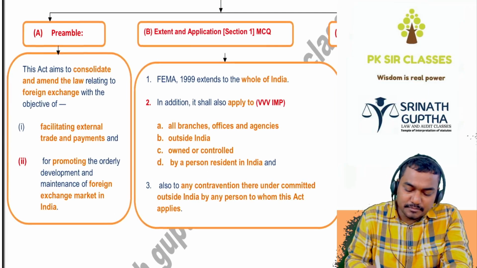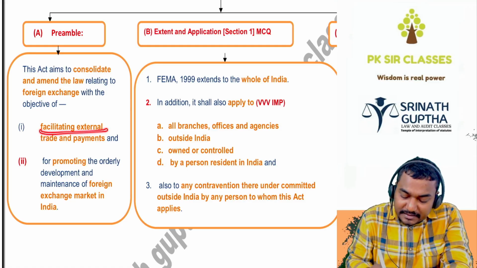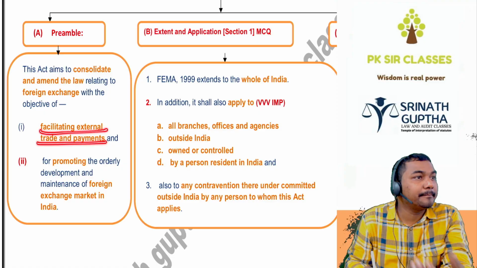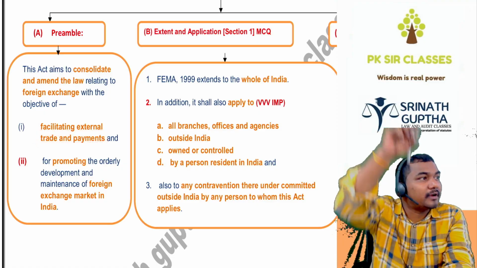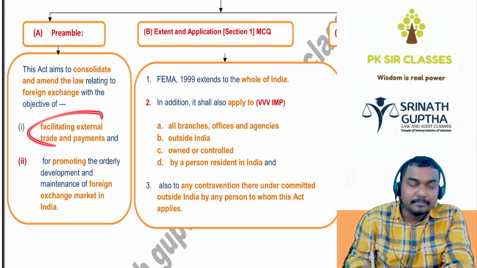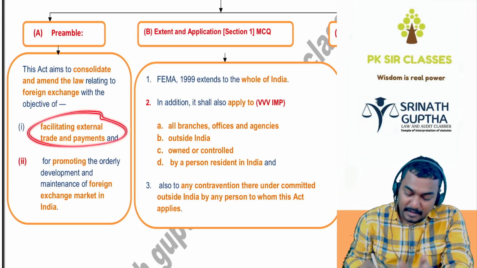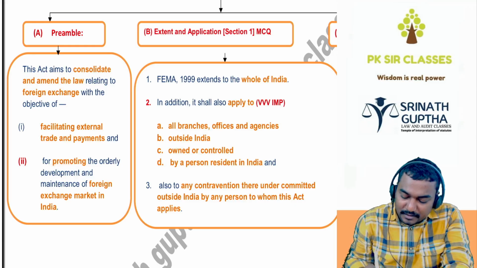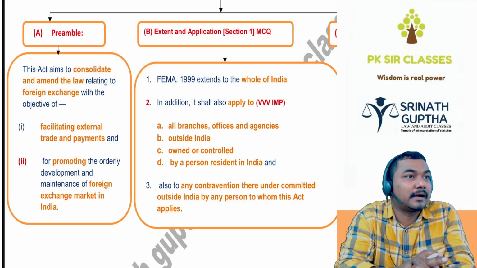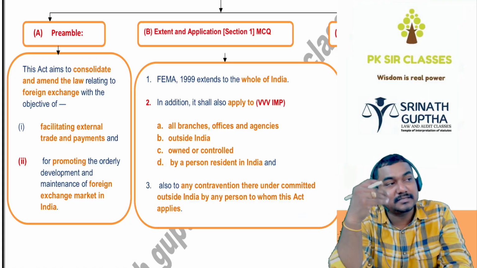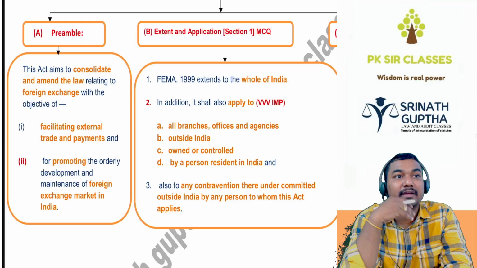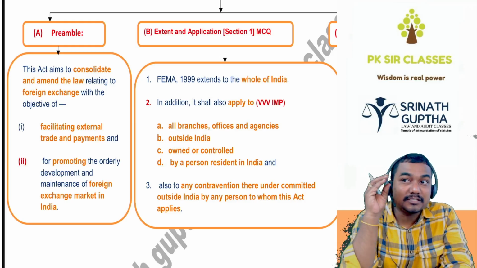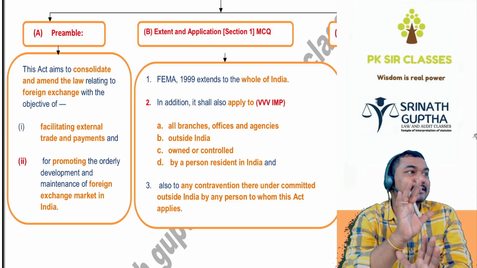The act aims to consolidate and amend the law relating to foreign exchange with the objective of facilitating external trade and external payments. This act is there to facilitate external payments. If you want to make foreign payments, it must be done through an authorized person. And promoting the orderly development of the forex market. Which market? The forex market in India. If you are selling something to outside, we will get foreign exchange. If you are buying something from outside, we have to pay foreign exchange. This act is there for the regulation of foreign exchange.